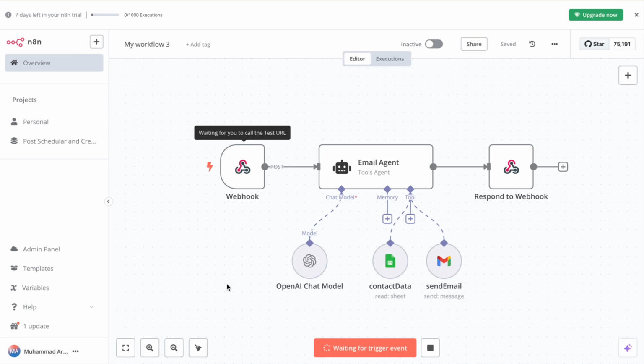Subject: project update request. Hi Alice, I hope this message finds you well. Could you please provide an update on the status of the project when you have a moment? Your insights would be greatly appreciated. Thank you, Osama. Would you like to send it as is or make any changes? No, please send it as it is.